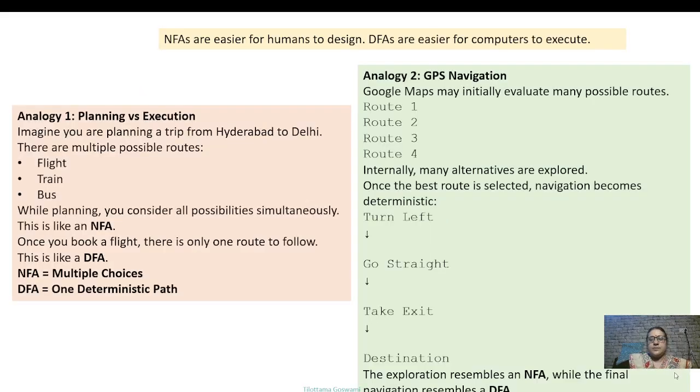So when we solve a problem, our brain naturally thinks of multiple possibilities at the same time. Computers don't. They want one instruction at a time, no ambiguity. So while planning, our mind explores all possibilities. This is exactly how an NFA behaves. When Google Maps computes a journey, does it immediately choose one route? No. It first evaluates many possibilities. Once the navigation starts, Google Maps gives exactly one instruction at a time, and that is deterministic.